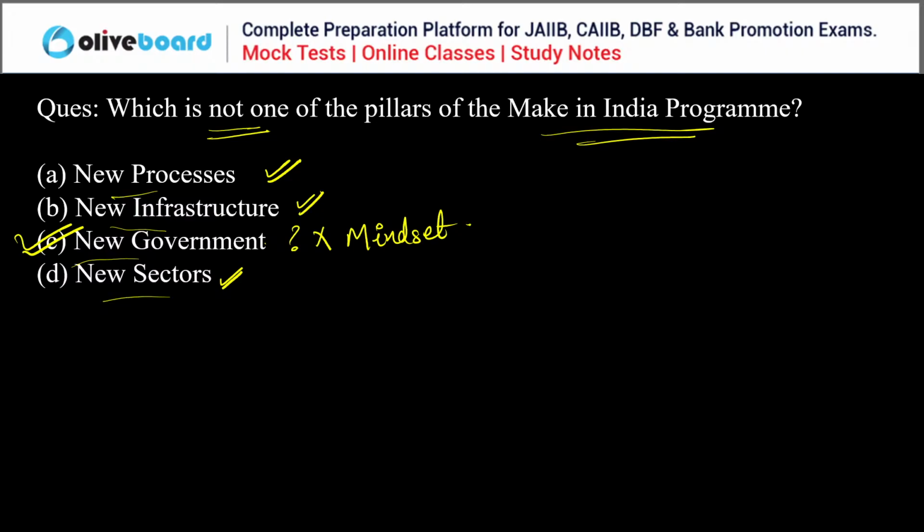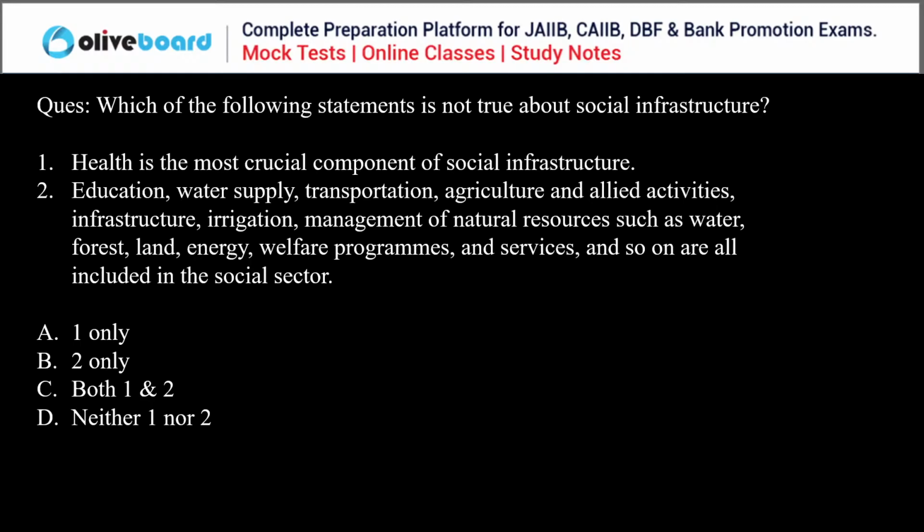So, next question, everyone. Which of the following statements is not true about social infrastructure? Health is the most crucial part of social infrastructure. Education, water supply, transportation, agriculture, allied activities, irrigation management, these are all included in the social sector. Everyone, which of the following is not true about social infrastructure?